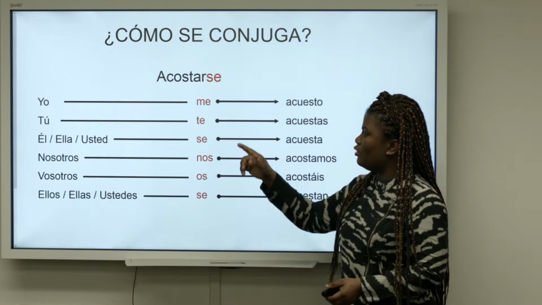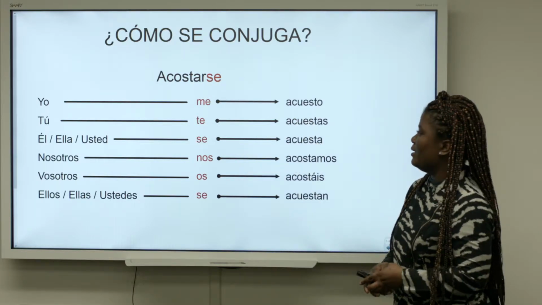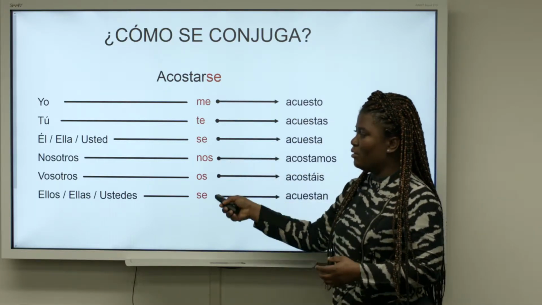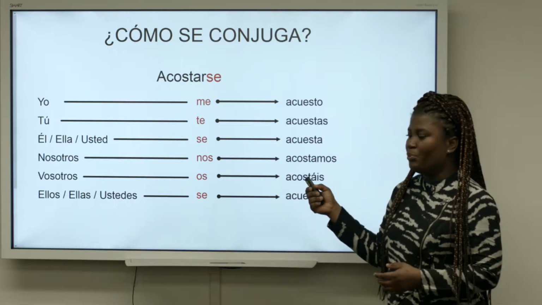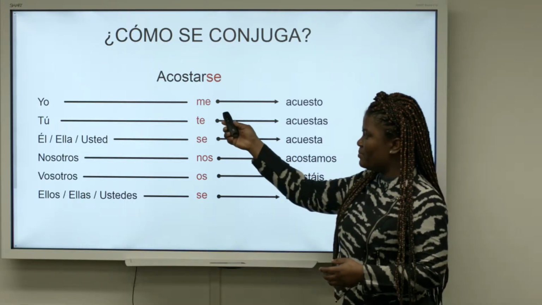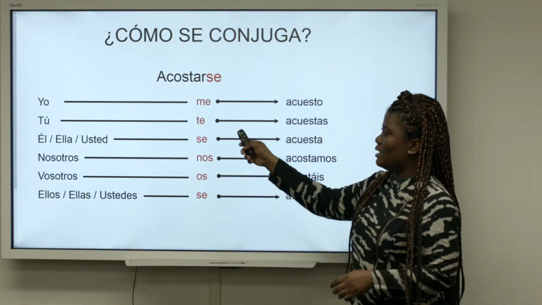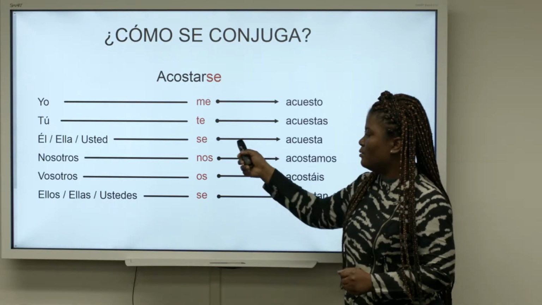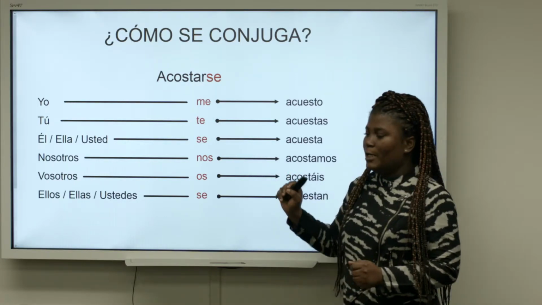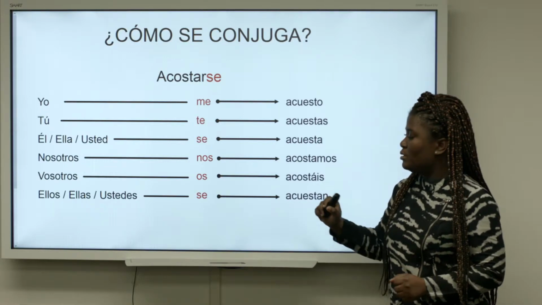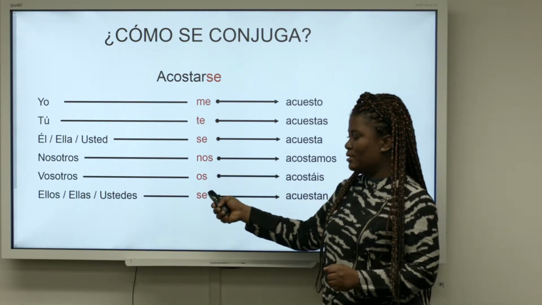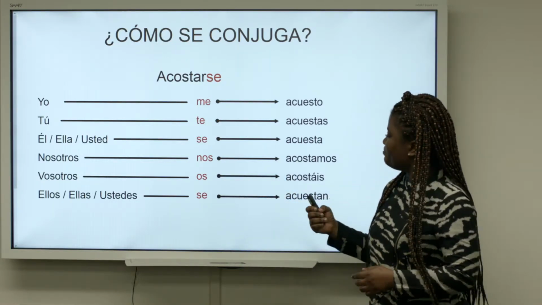Okay, so yo me acuesto, and the se would change depending on the person that you're working with. So if it's the first person singular, it's me. Second person singular, it's te. Third person singular, se. First person plural, nos. Second person plural, os. And then third person plural, se.